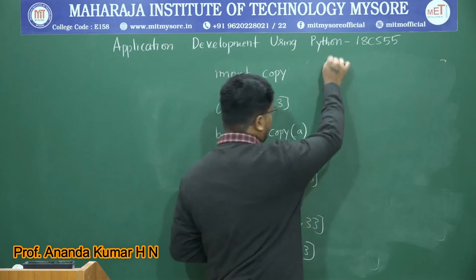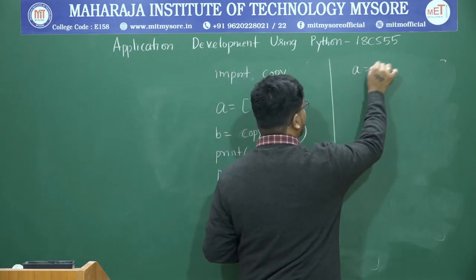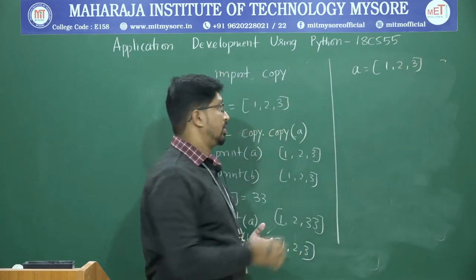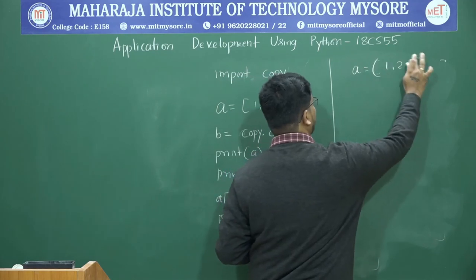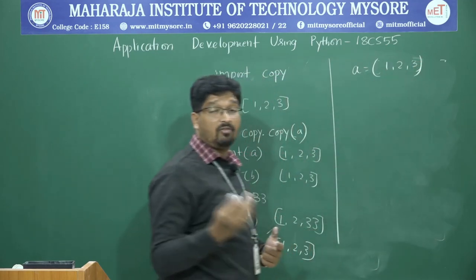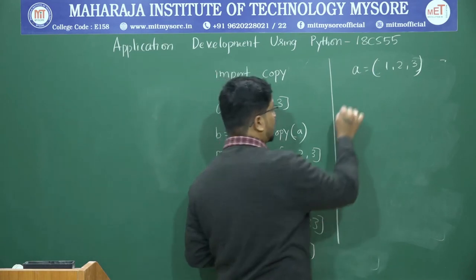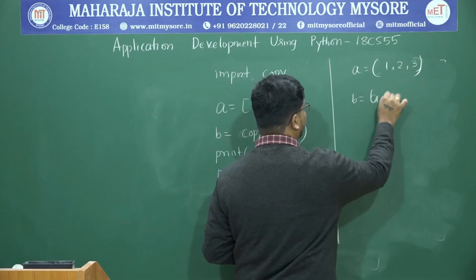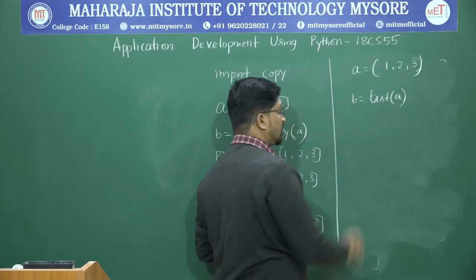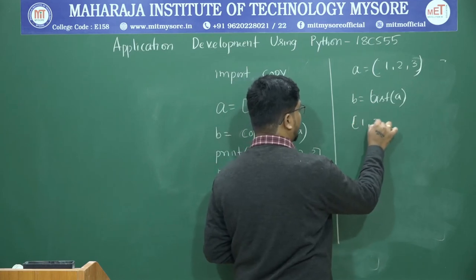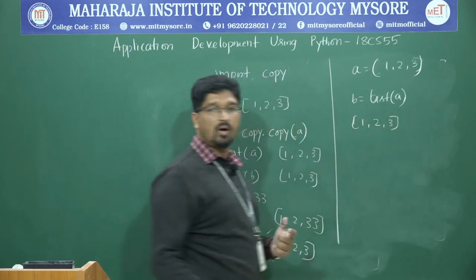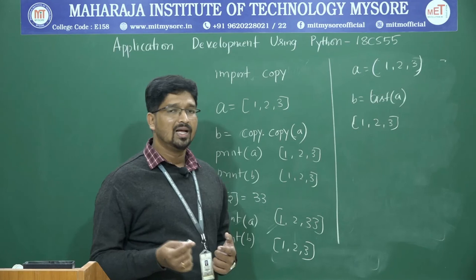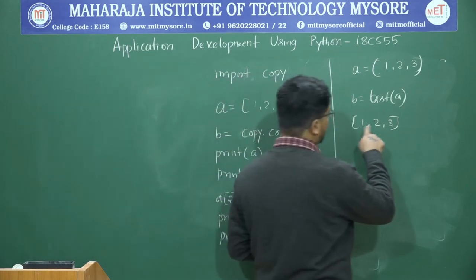But still, if you want to make any changes to the tuple, let us consider you have a is equal to (1, 2, 3). It's a tuple. You want to add 4 to the tuple, then what you should do? You should convert this tuple to a list. b is equal to list of a. Then you will get b as [1, 2, 3]. Now you can do some operation on the list instead of directly doing it to a tuple.